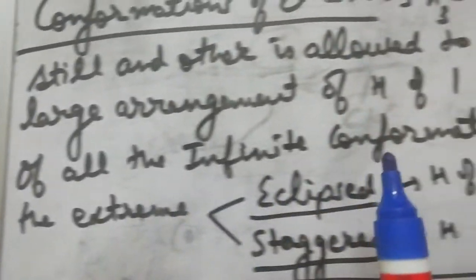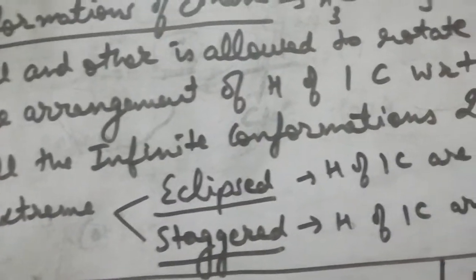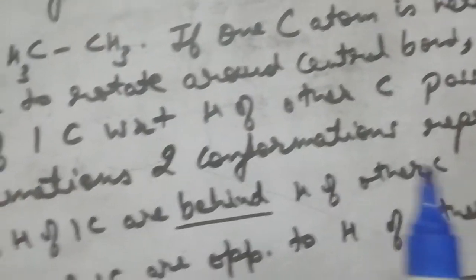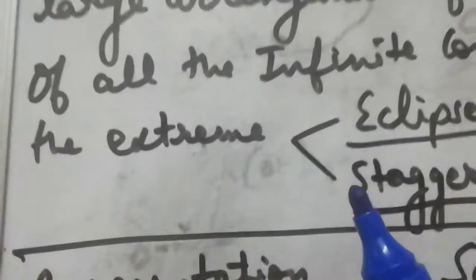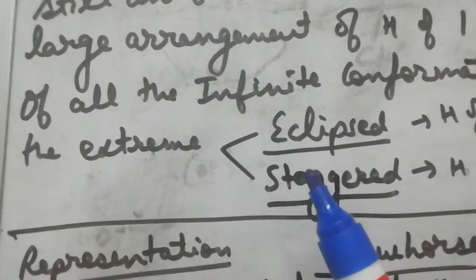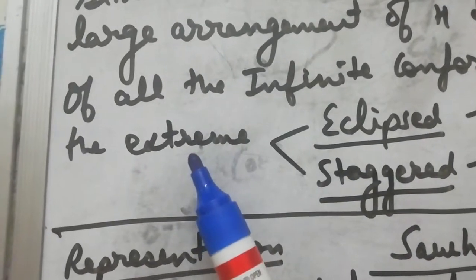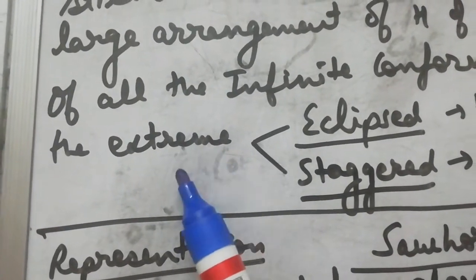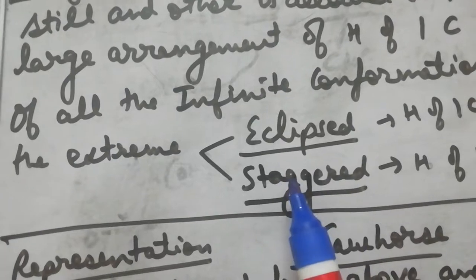Of all the infinite conformations, two conformations represent the extremes. So which are these two extreme conformations? First is eclipsed and second is staggered. No doubt there are infinite conformations possible, but we will be discussing only these two extreme conformations.